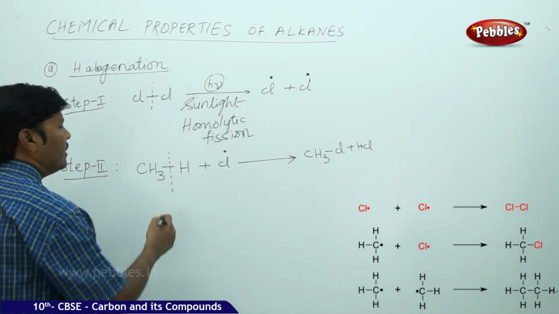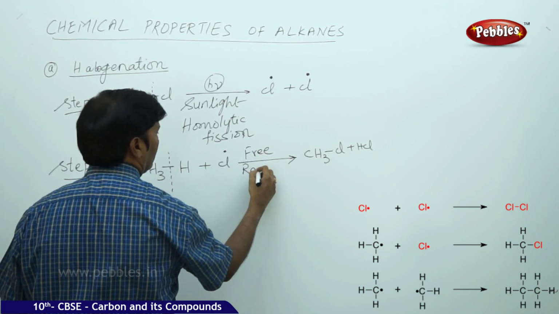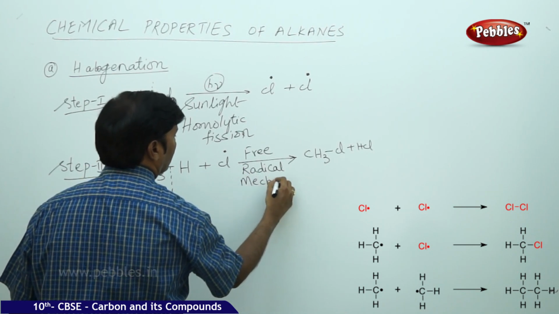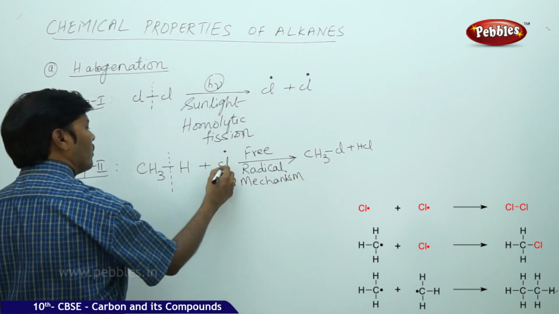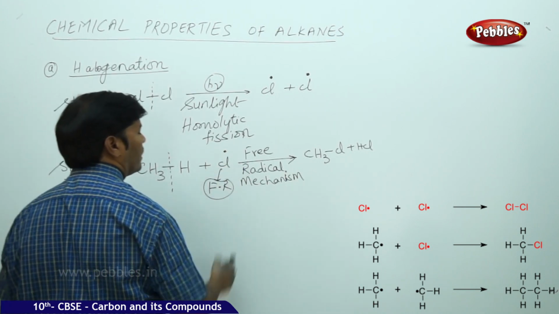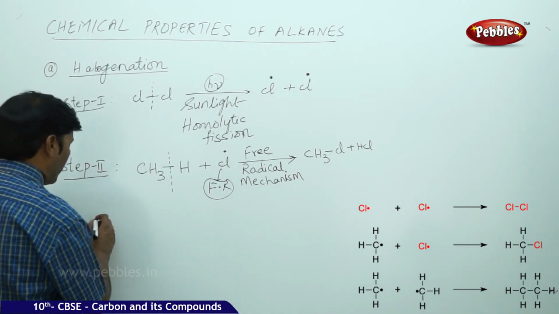So we can understand that this is a free radical mechanism. This is a chlorine free radical. Fr stands for free radical. Like this, we can continue the next part of the reaction.